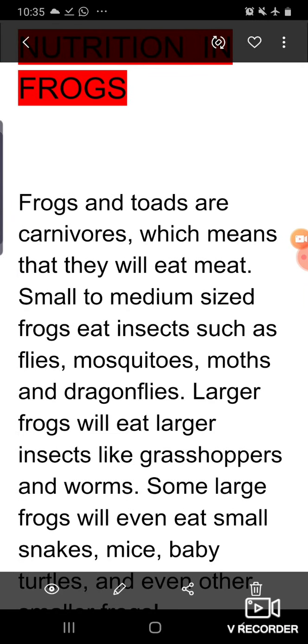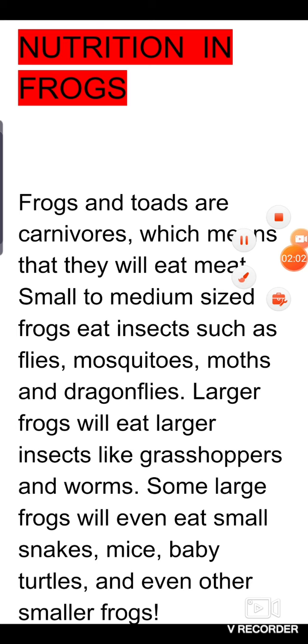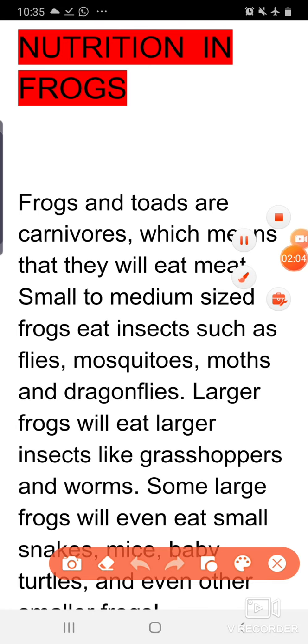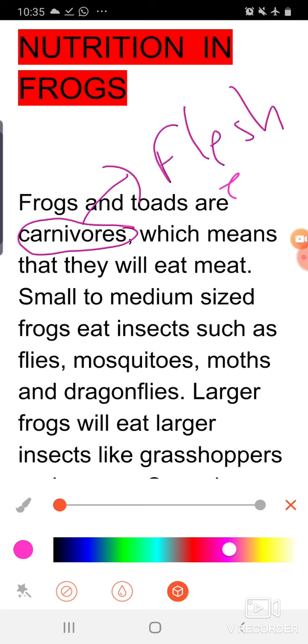Next is nutrition in frog. Frogs and toads are carnivores, and I think carnivores is clear to all of you. Carnivores means the animals who eat flesh. Flesh eating animals are called carnivores. So frogs and toads are carnivores, which generally eat the flesh or meat of other organisms.